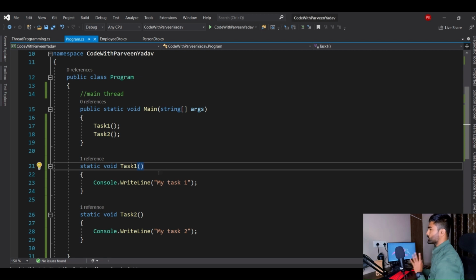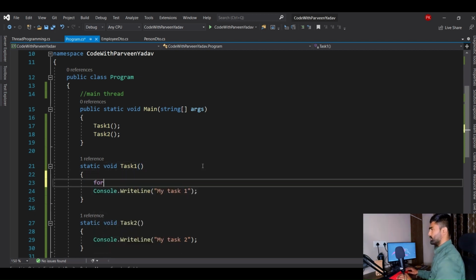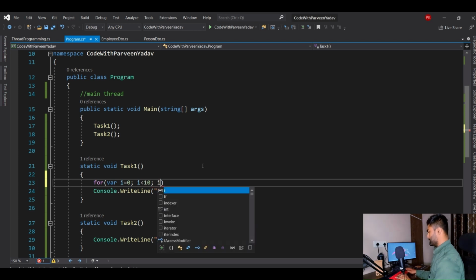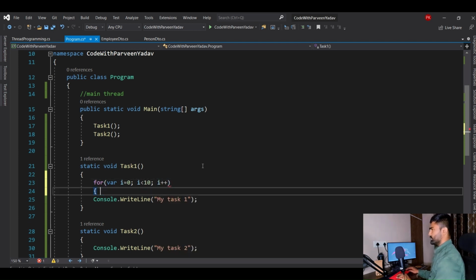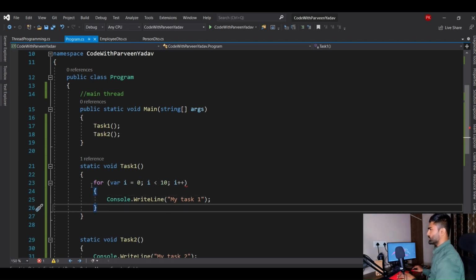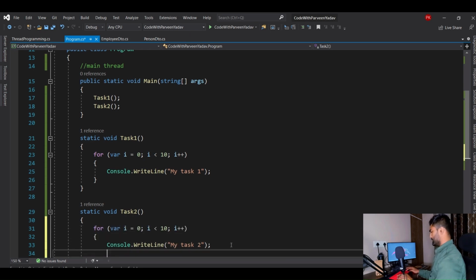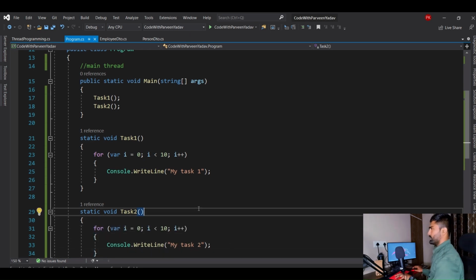Now let's do one more thing. Let's add a for loop here. Say for loop where I is equal to 0, right? I is less than 10 and say I plus plus, right? So that will give us a more clear picture, and we also need this for loop for a later stage. So let's add that. Here you go. Come on, and let's run this.